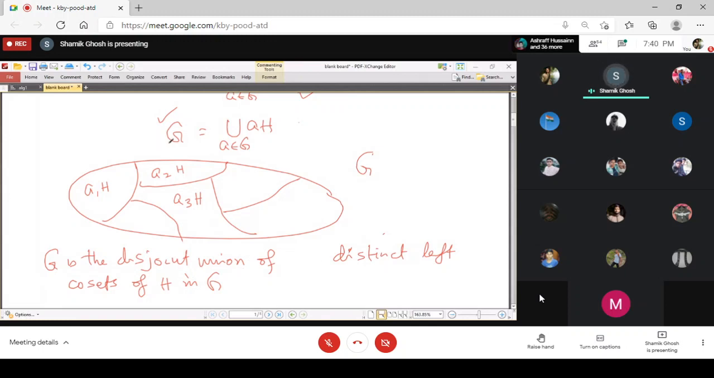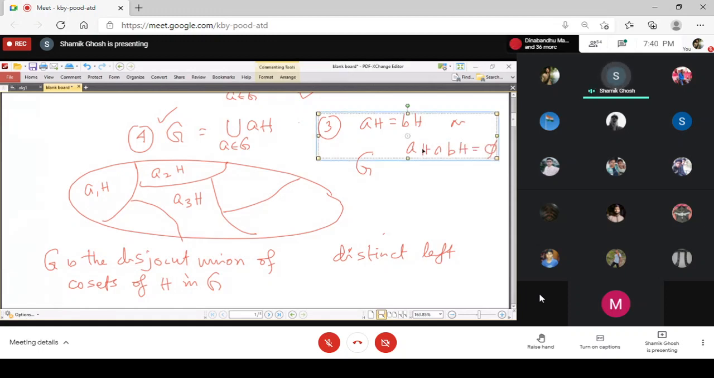This is because of these two properties, number 3 and number 4. In number 3 we have proved that either aH equals bH, or they are disjoint. So two left cosets are either equal or disjoint. So if we collect all the distinct left cosets, we get that the group is the disjoint union of its distinct left cosets.